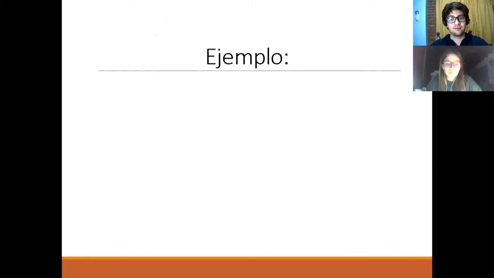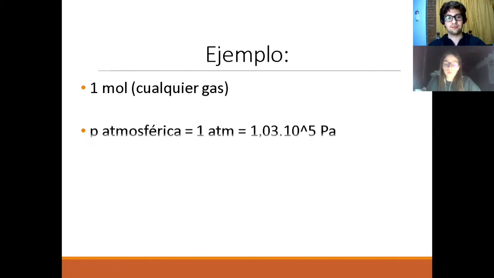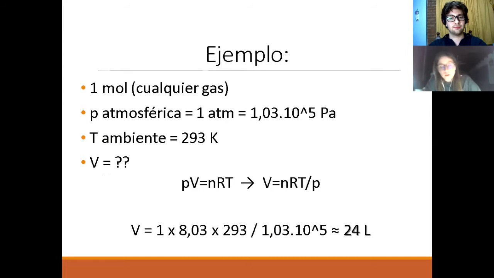Ahora bien, veamos un ejemplo simple. Por ejemplo, si tomamos un mol de cualquier tipo de gas a presión atmosférica y a temperatura ambiente, y queremos saber qué volumen ocupará, vamos a utilizar la ecuación de estado de gases ideales. Despejando V, vamos a obtener que V es igual a nRT sobre P. Si reemplazamos con los valores que corresponden, vamos a obtener un volumen igual aproximadamente a 24 litros.